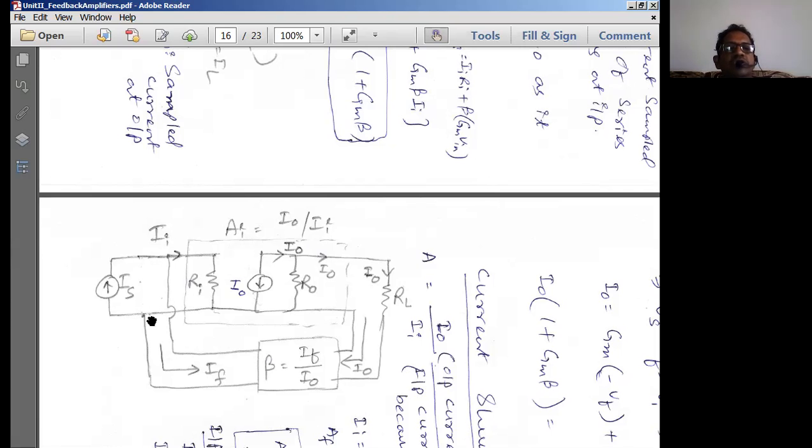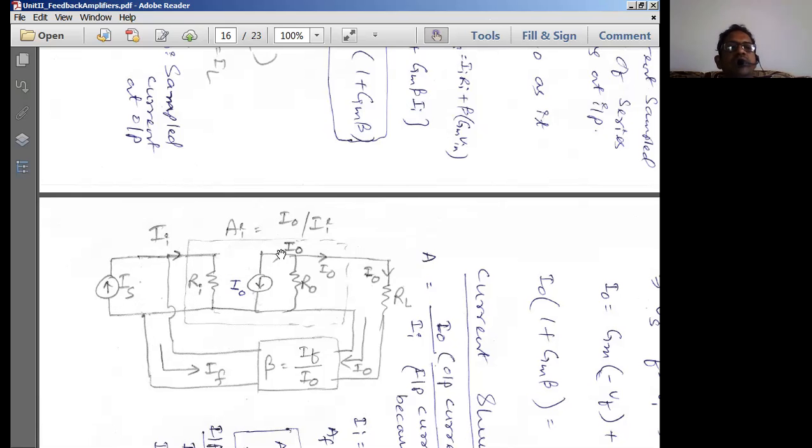This is the basic diagram where there is going to be shunt mixing. If Is is the source current, one current should go into the input of the transistor and another current should go into the beta network. That means there is a division in the current. In the case of parallel connection, you normally have a division in the current.